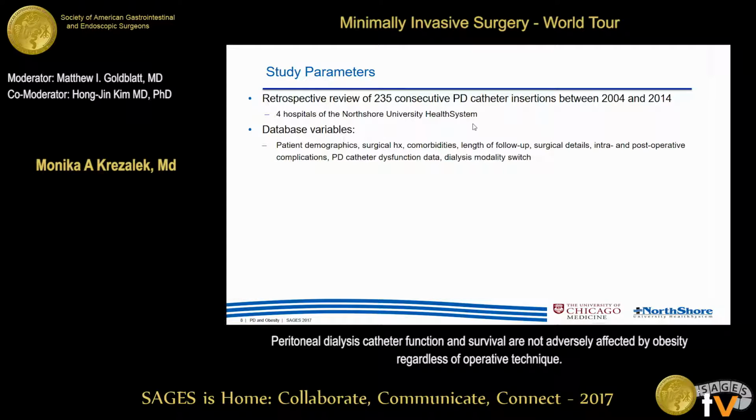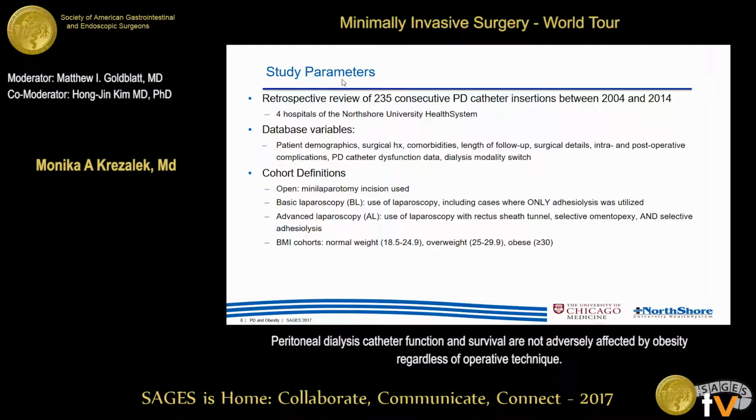Our study is a retrospective review of 235 consecutive PD catheter insertion operations at 4 hospitals of the North Shore University Health System performed between 2004 and 2014. We collected a variety of pre- and post-operative variables, including patient characteristics, operative and post-operative data with the focus on PD catheter dysfunction.